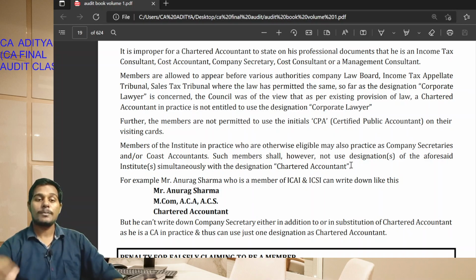Members of the institute in practice who are otherwise eligible may also practice as company secretary or cost accountant. In that case, they should not use such designation. For example, Mr. Anurag Sharma, MCom, ACA, ACS. In such a case, he should use chartered accountancy as his main designation. Okay, students.